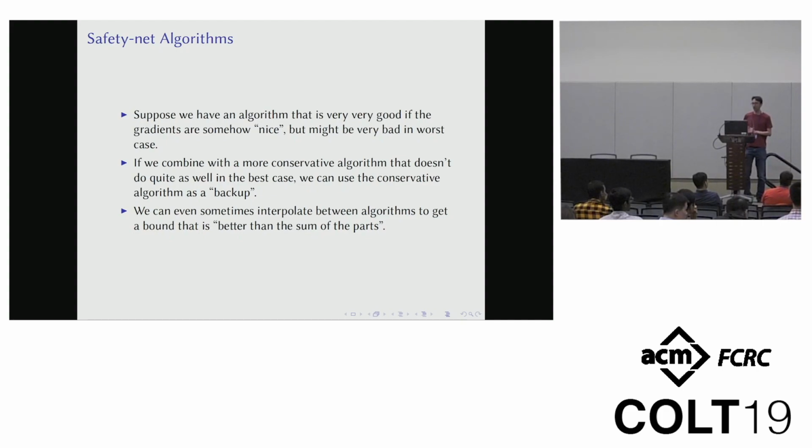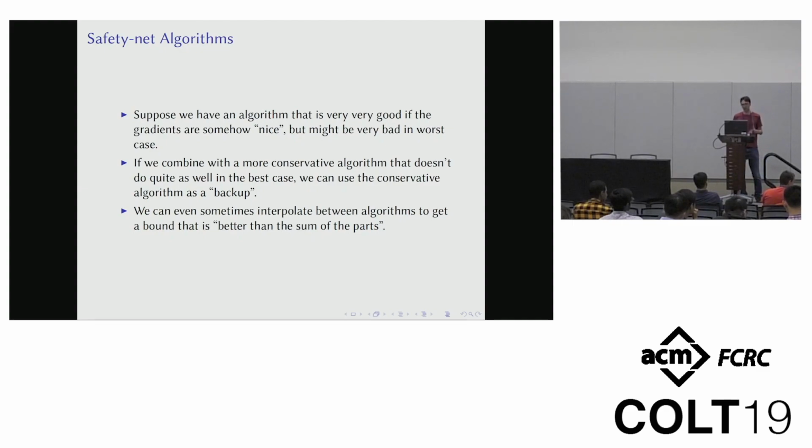And then we'll have an algorithm that's sort of always safe because it's never worse than the safe algorithm. But if it gets really lucky, it'll be extremely good. And in fact, if you look at this carefully, it can actually be better than the sum of the parts in some sense. If you have the good parts of all the different algorithms sort of overlap properly, you'll end up with an algorithm that's kind of always in the good setting in some sense.